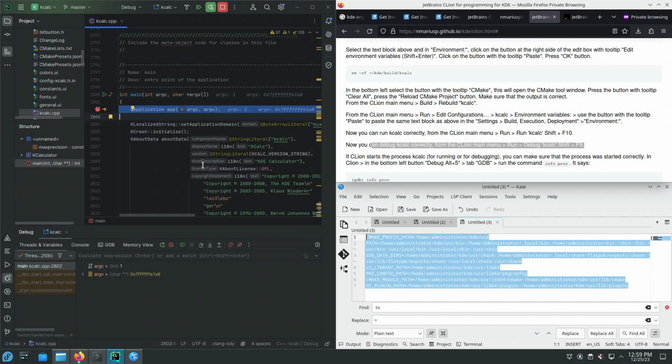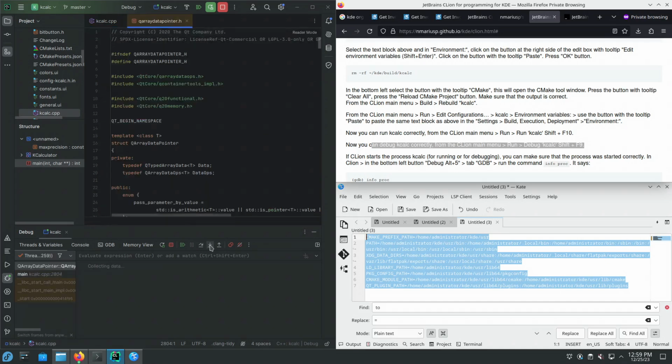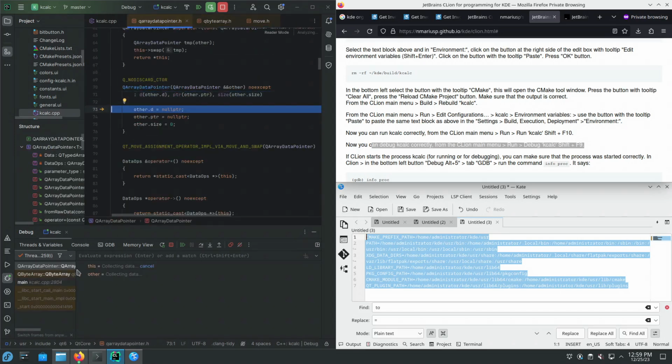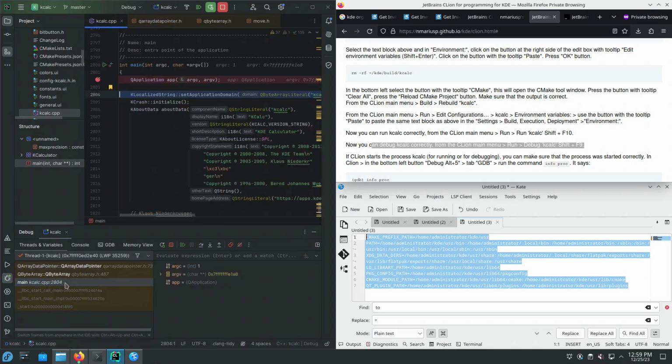How do I do stepping into? Step into, F7, F7, F7, etc. Let's look at the call stack. This thing, so we're in main, the first place in the call stack where we have control and the source code. So we can put a breakpoint in here. The other functions above it are from glibc or from libc, from glib, etc.